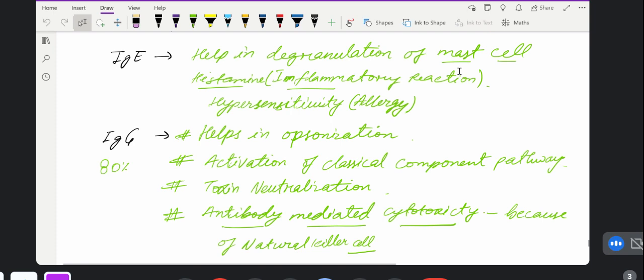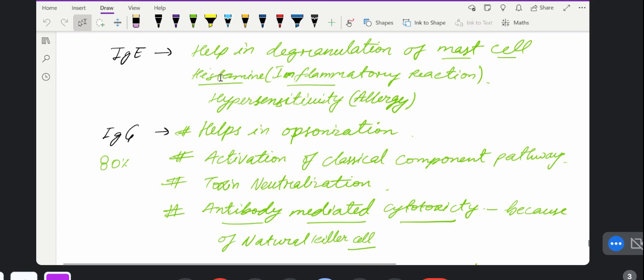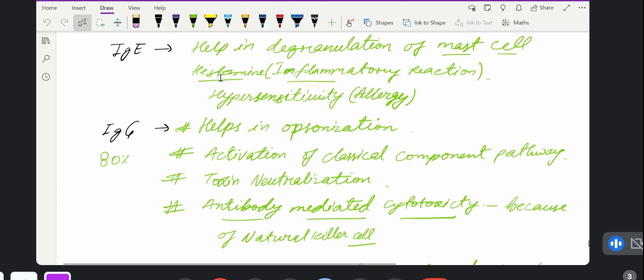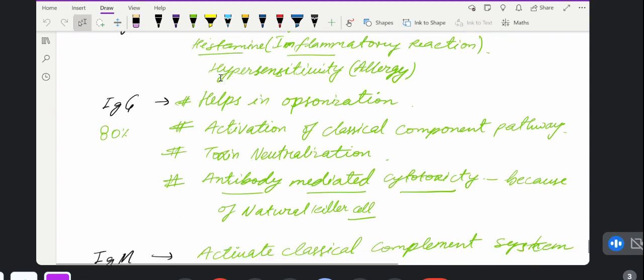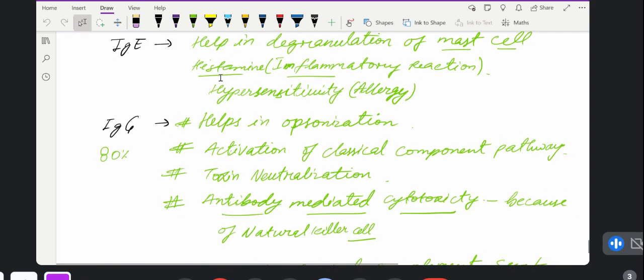It will degranulate the mast cells and basophils, and then help in the release of histamine. Once histamine is released, more inflammation occurs. Your blood vessels become dilated, and the injury site becomes red, inflamed, swollen, and a little more heated, so more WBCs can reach there for the clearance of pathogens. So it provides the allergic reactions.